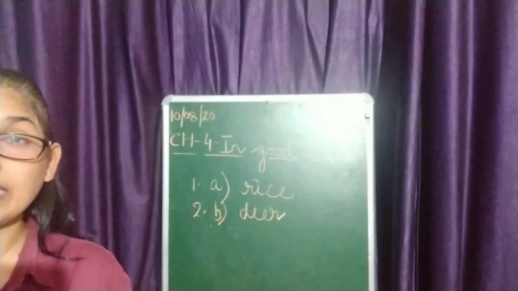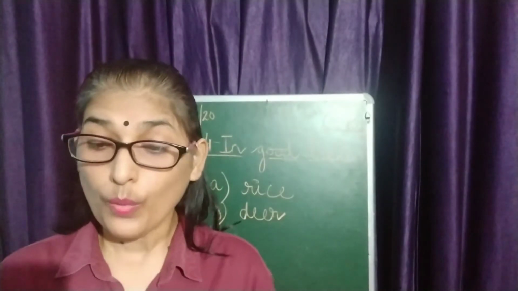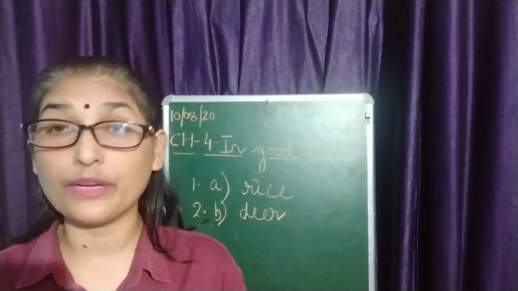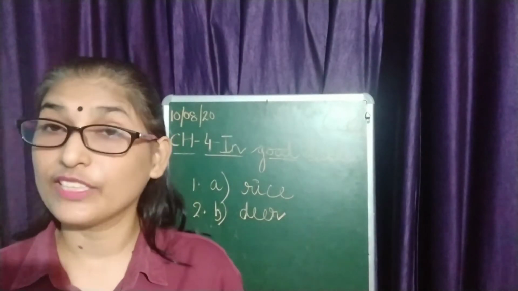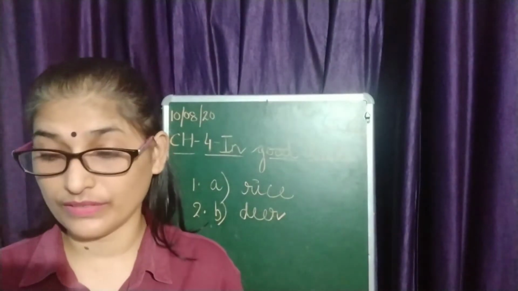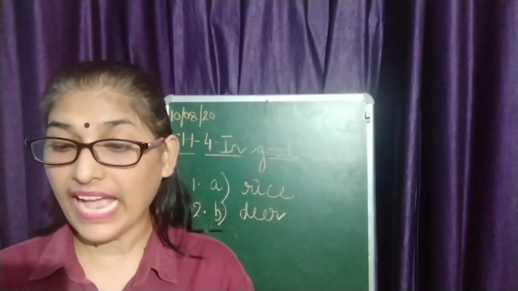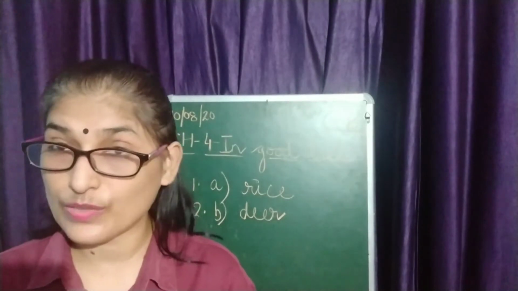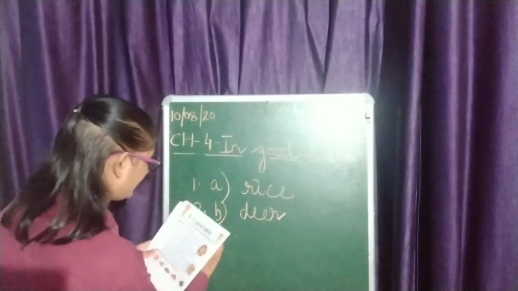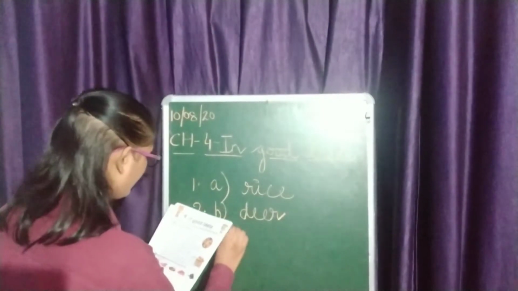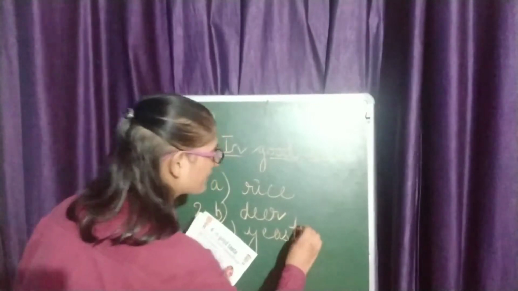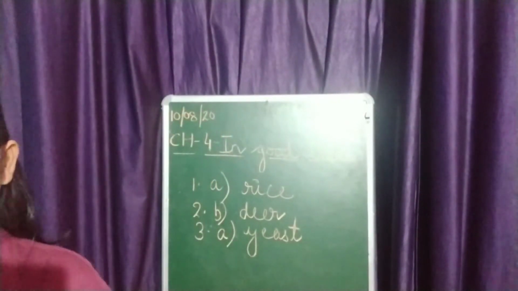Okay. Now let's see the third one. Which ingredient do bakers use to make the bread rise? And the options are yeast, egg, baking powder. These are the three options. And the correct option is the first one, A, that is yeast. I hope all have done.